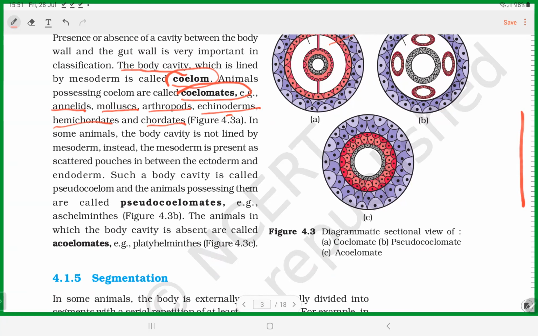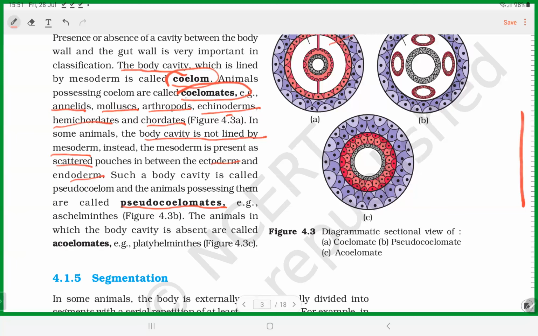In some organisms, there is undifferentiated mesoderm, meaning no differentiated coelom is present. Such organisms are called pseudocoelomates. Look at that. In some animals, the body cavity is not lined by mesoderm. There is no defined mesoderm, but mesoderm is scattered in pouches between endoderm and ectoderm.